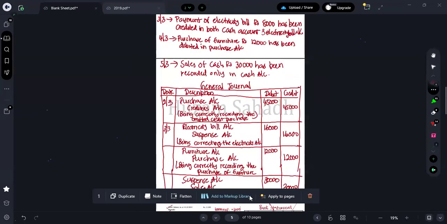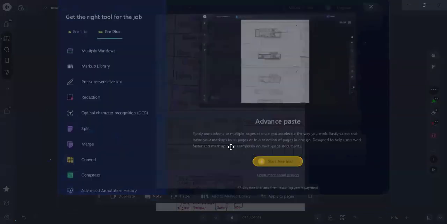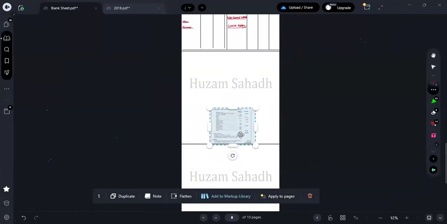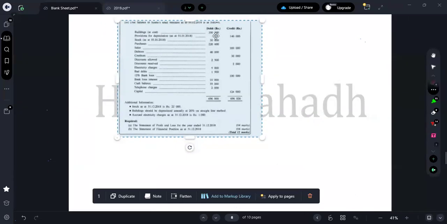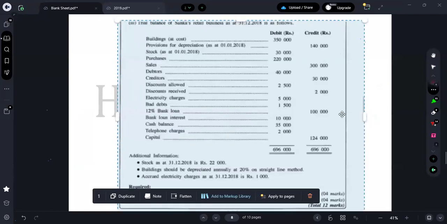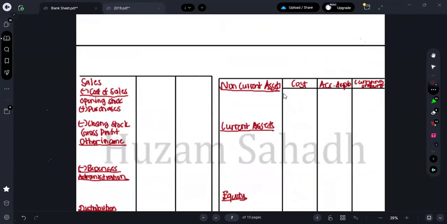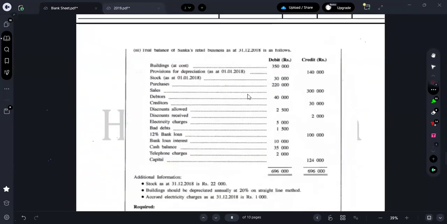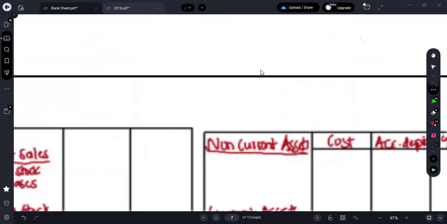Okay. So this is my trial balance which they have given. From this trial balance, I'm going to prepare my statement of profit or loss and statement of financial position. So can I know what business it is? Sankar's business for the year 2018. So let me quickly put the heading for Sankar's business.